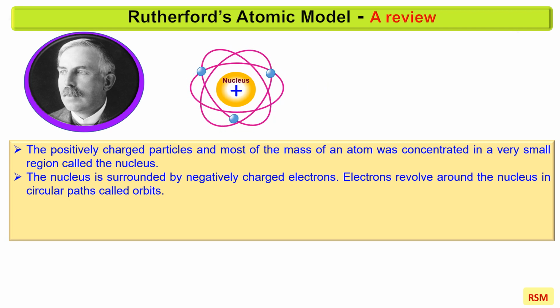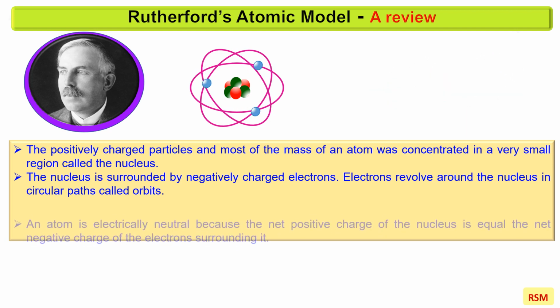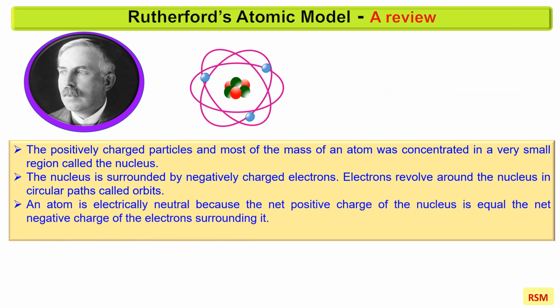It was found out later that the very small and dense nucleus of an atom is composed of neutrons and protons. Since electrons orbit the nucleus as planets orbit the sun, the model is also called the planetary model. An atom is electrically neutral because the net positive charge of the nucleus is equal to the net negative charge of the electrons surrounding it. The nucleus is much smaller in size than the atom.